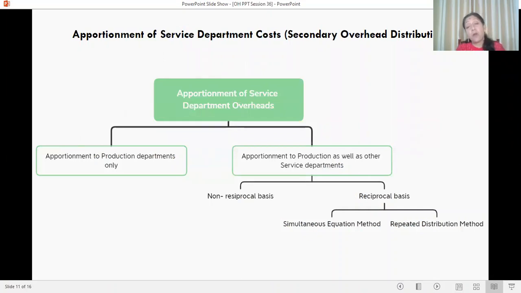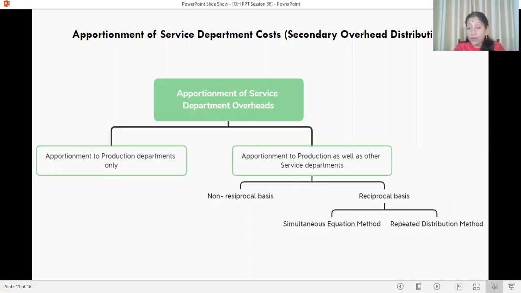Apportionment of service department cost is given in the picture. Apportionment of service department overheads is divided into two categories. One is apportionment to production departments only, and the other is apportionment to production departments as well as service departments. This is divided into two categories, non-reciprocal basis and reciprocal basis.